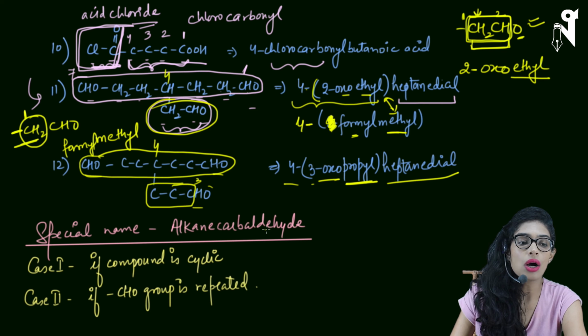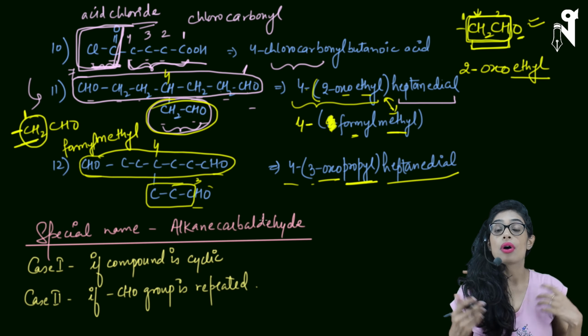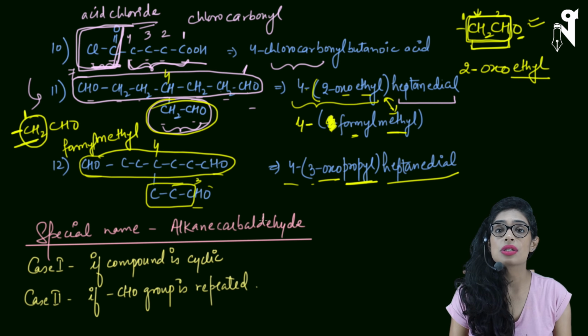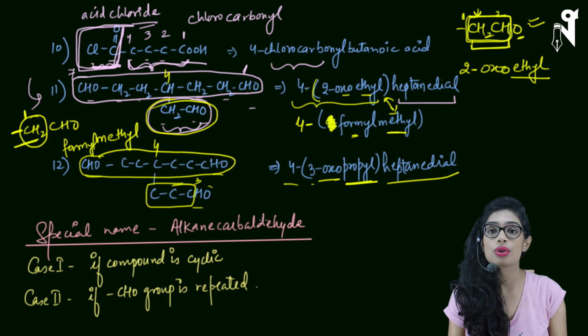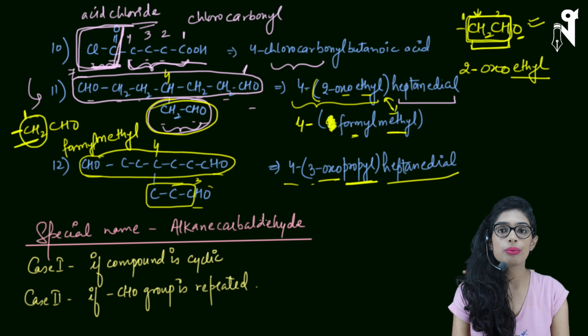Okay, so that's how we name aldehydes, and that's how the branch name, or you can say your aldehydes can be used as branches or as the lower priority groups, how we can use oxo and formyl. Everything we have discussed now. Solve more and more questions and you will get better clarity. Now we will talk about some special cases of aldehydes.